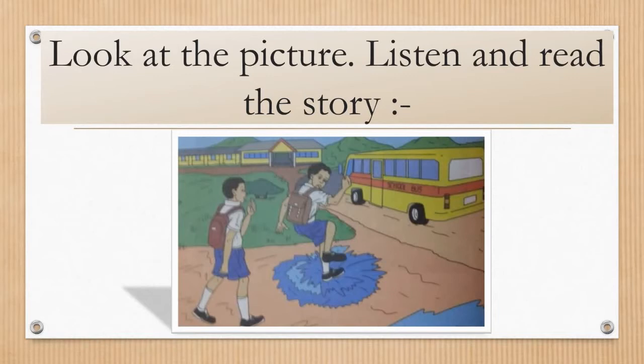What can you see in the picture? Yes, a school bus, a school which is little far away, two boys who are walking towards the school, and one boy is in water. Very good. So now let's listen to the story which describes this picture, means which tells us about this picture.